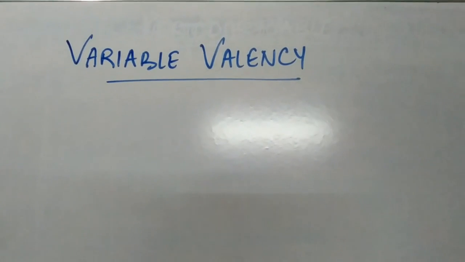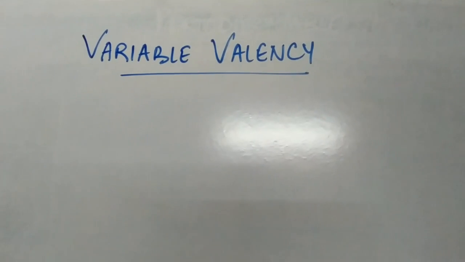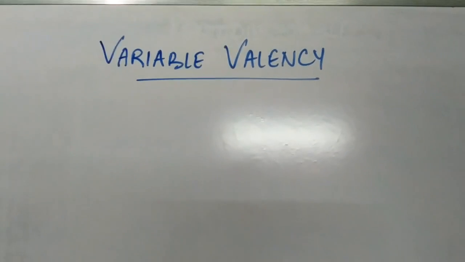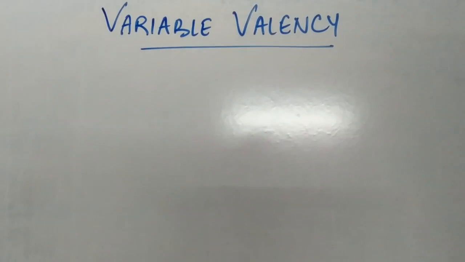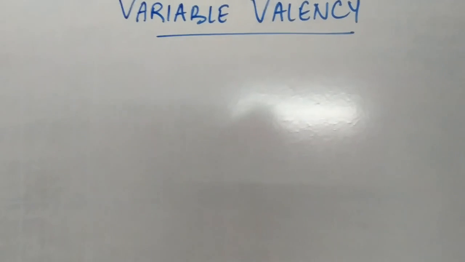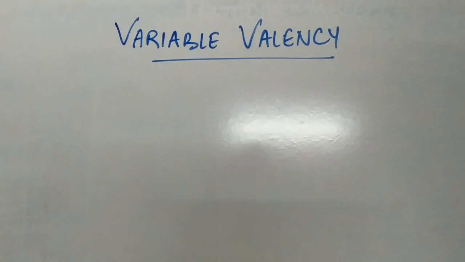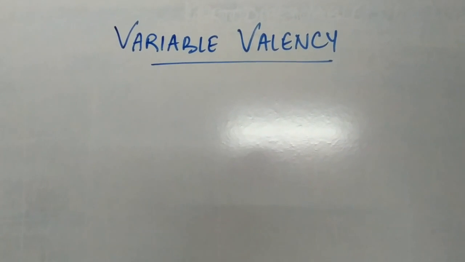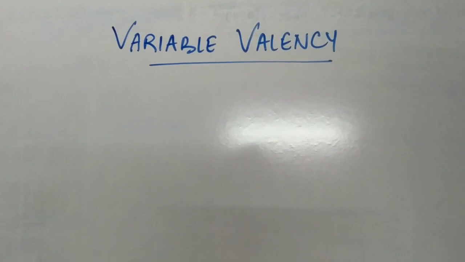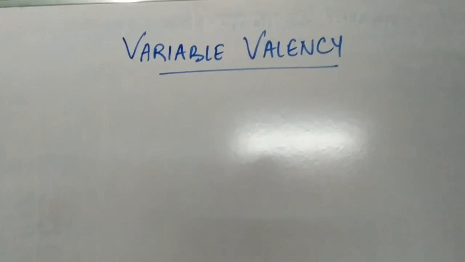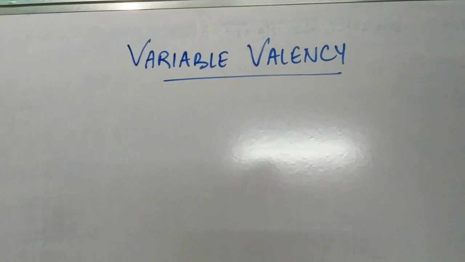Next, we will be learning about the concept of variable valency. What is variable valency, students? It is the tendency of an element to exhibit one or more valencies. It may have valency 1 and 2, like in the case of copper, or valency 2 or 3, like in the case of iron.